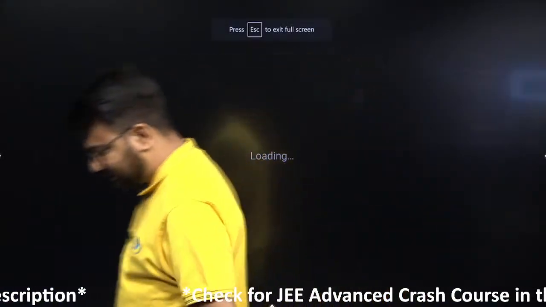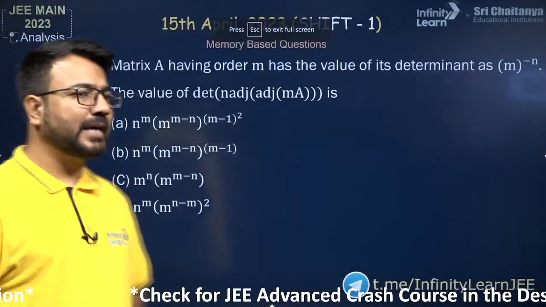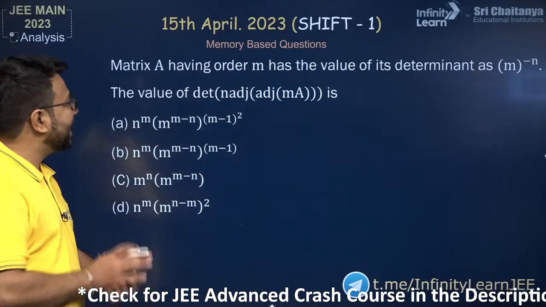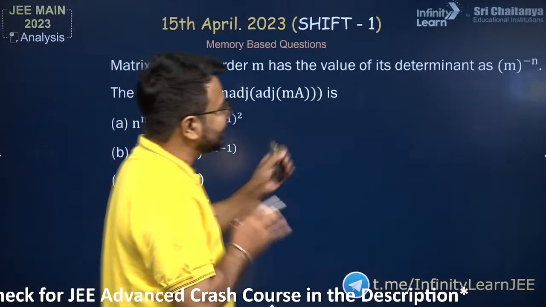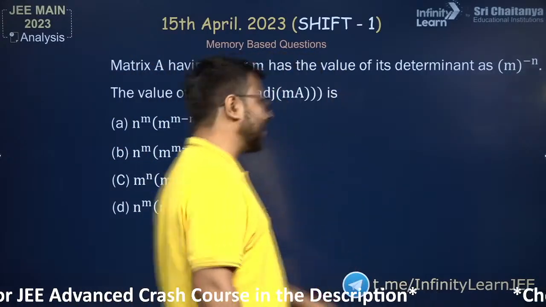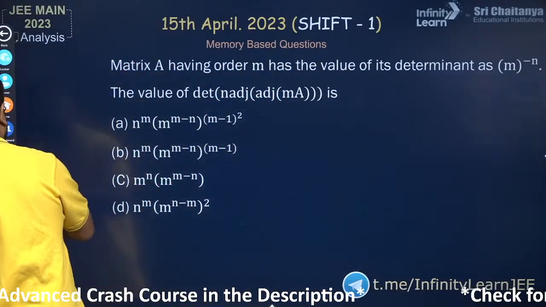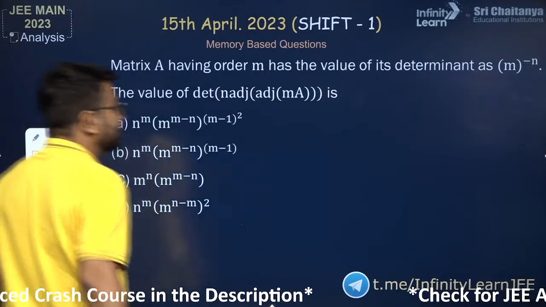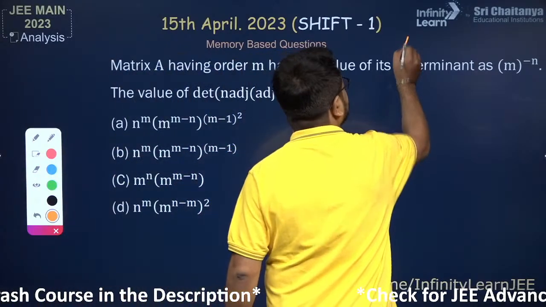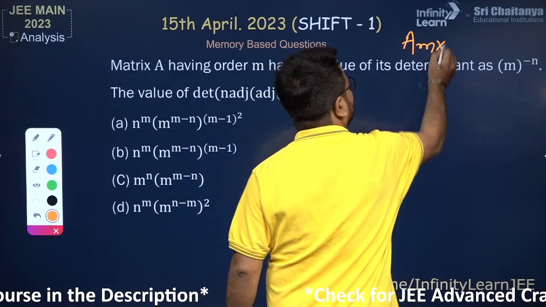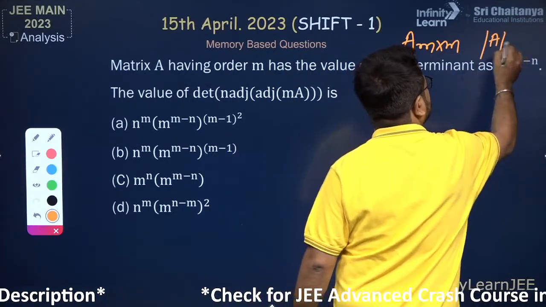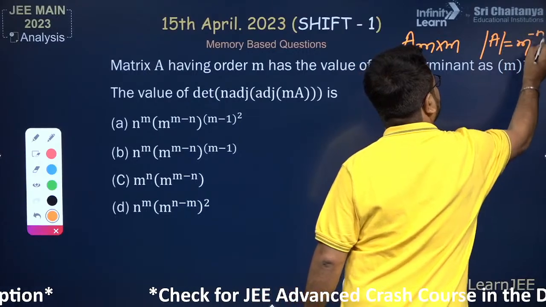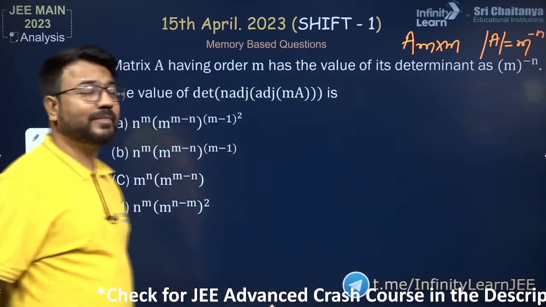And this is a question from the matrices, and this matrix is having an order m and has a determinant value m raised to the power minus n. Okay, so let us start with the solution of this question. All right. So a matrix A is given to you which is having the order m cross m, and the determinant of this matrix is given to you as m raised to the power minus n.